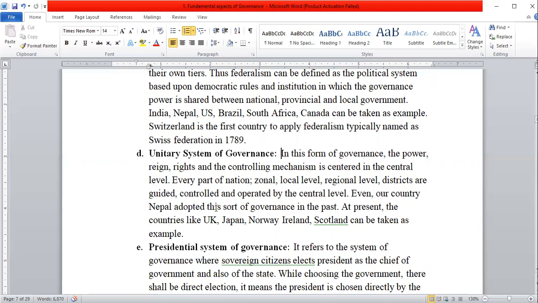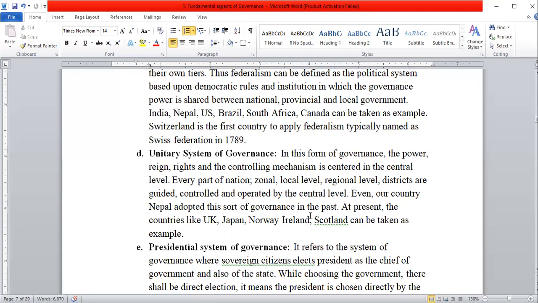Even our country, Nepal, adopted this sort of governance in the past. Nepal also followed the footsteps of the unitary system of governance. In that time, many of the things that happened in the center were too decisive. People had to come to the center for different purposes. There was no concept of federalism. Though there was decentralization, in decentralization local bodies had to be accountable to the central level.